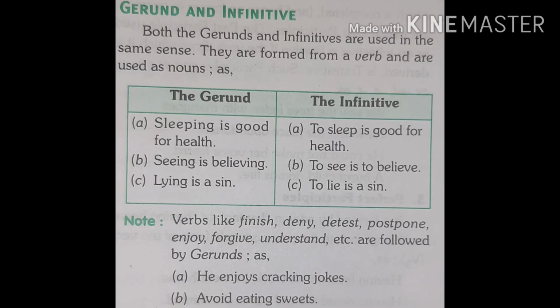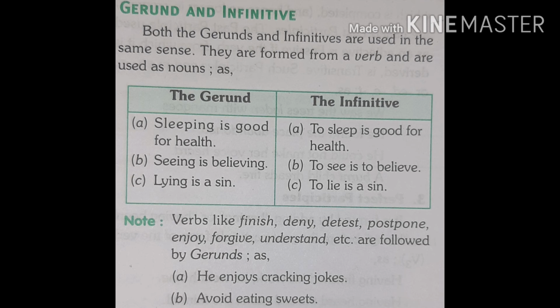Similarities between gerund and infinitive. Infinitive and gerunds both are used in the same sense, as they are formed from a verb and are used as nouns. We use gerund as a noun, and we also use infinitive as a noun. For example, sleeping is good for health, or we can say to sleep is good for health. Seeing is believing, or to see is to believe. Lying is a sin, or to lie is a sin.